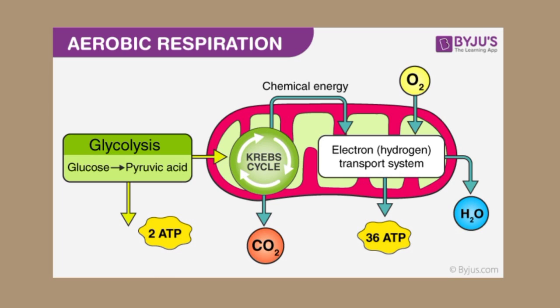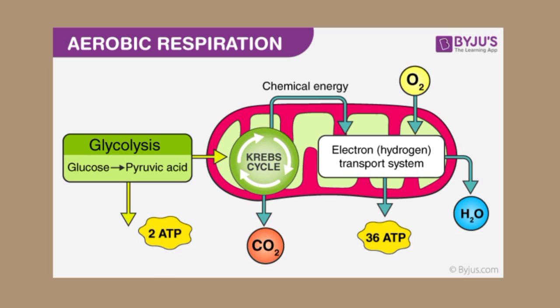In this cycle, a series of reactions gives off CO2 and produces 1 ATP per cycle. Each turn of the Krebs cycle produces 3 NADH, 1 FADH2, and 2 CO2. Because we have two pyruvate, we get 2 turns, producing in the end 6 NADH, 2 FADH2, 4 CO2, and 2 ATP.